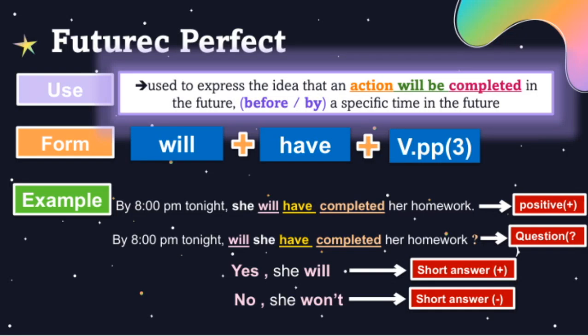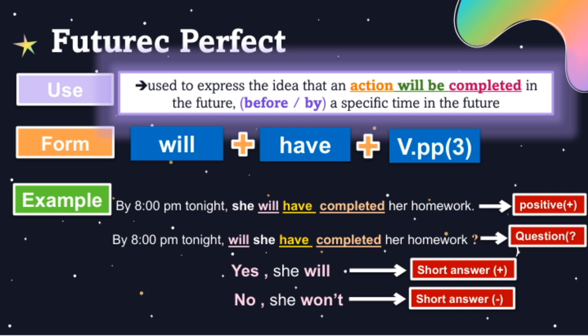When we want to respond quickly to a yes or no question, we often use short answers: yes plus a short answer for yes, and no plus a short answer for no. For example, if someone asks, will she complete her homework by 8:00 p.m.? A positive answer would be yes, she will, and a negative answer would be no, she won't.